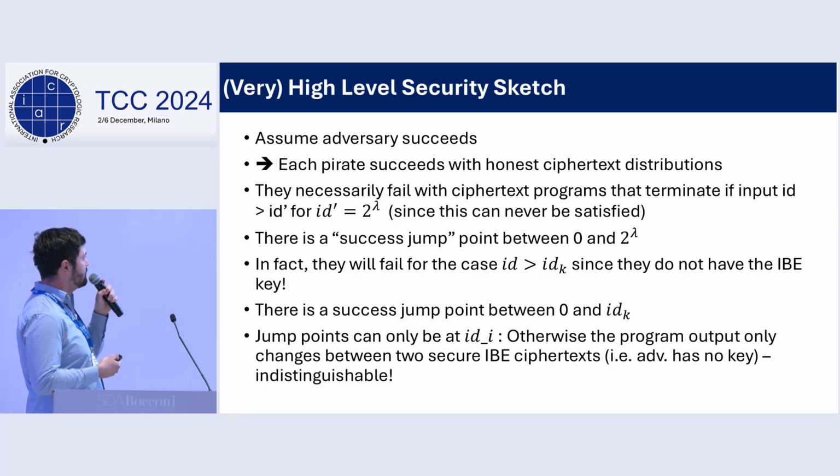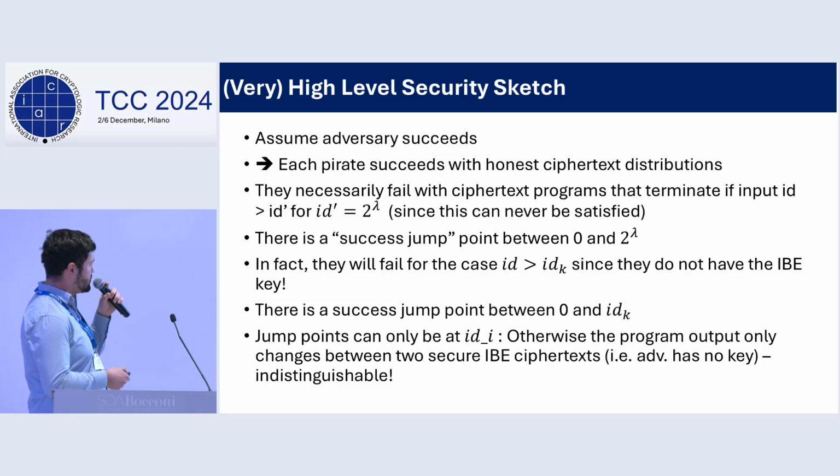That means that there will be a success jump at some identity threshold between 0 and 2^λ. And in fact, we know that the upper threshold is not actually 2^λ, by IBE security. The highest ID that the adversary can decrypt is IDk. So we know that if we test them with a program that rejects if ID is larger than IDk, they will fail.